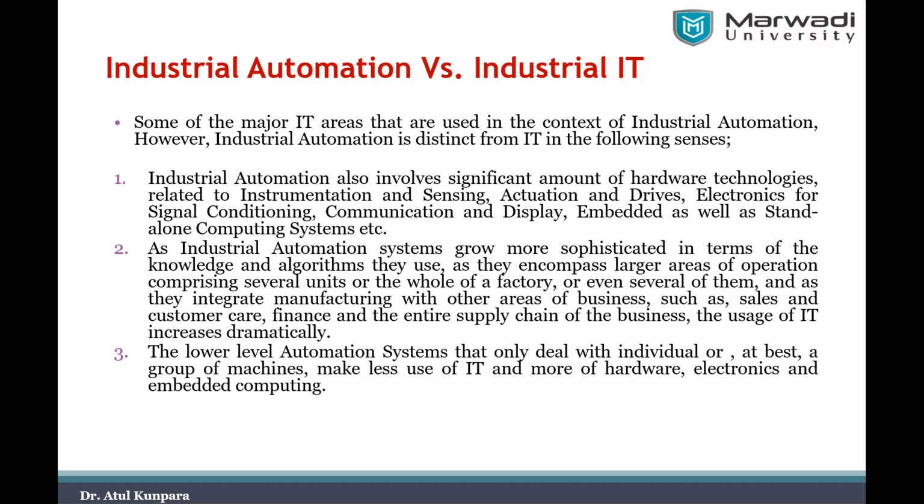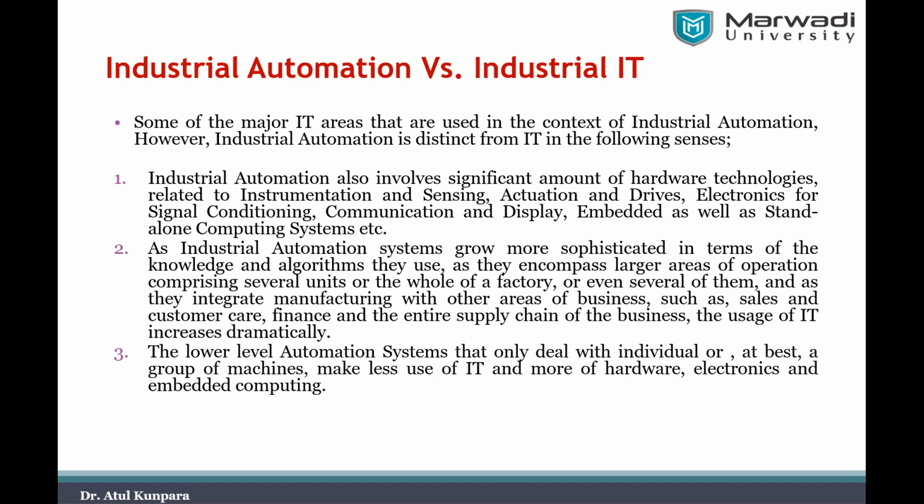When you want to integrate industrial automation with the other parts of the industry, like sales, marketing, customer care, and other things, you can make a closed loop. It is not like we just applied automation in the plant and every day it produces a number of products. They also need to look at selling, customer care, and servicing.